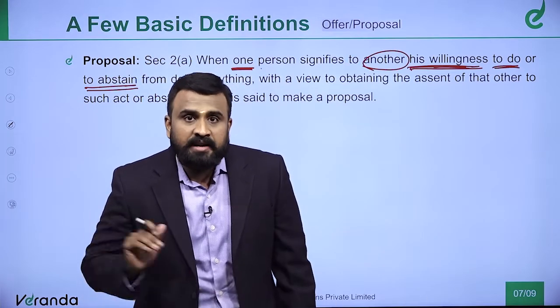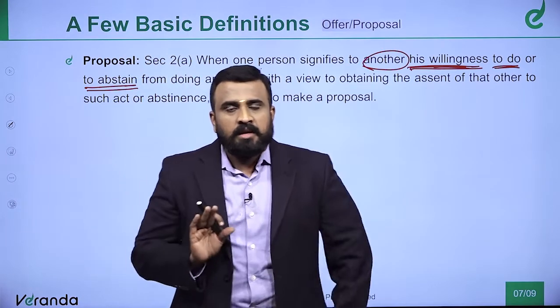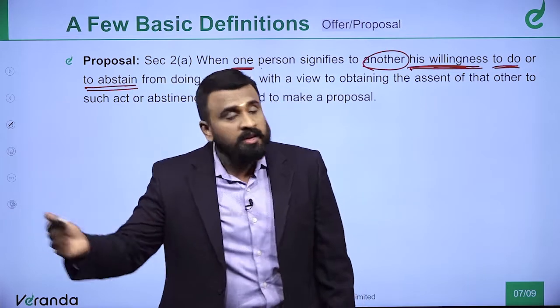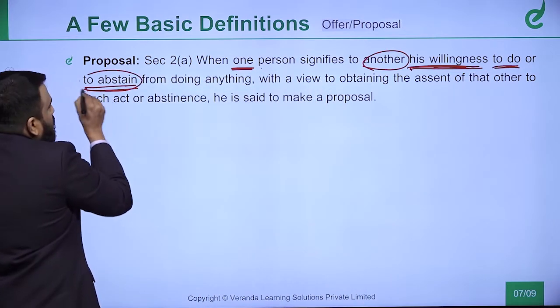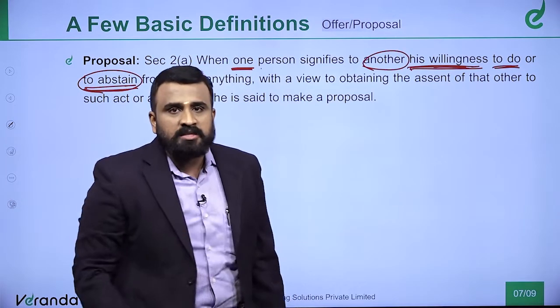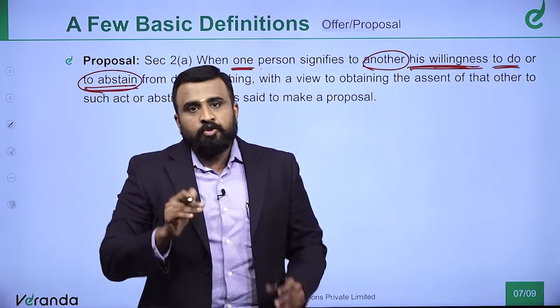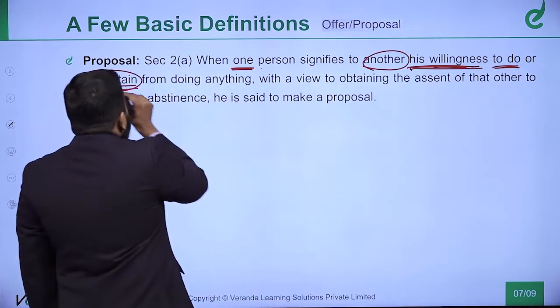If you are silent, if you don't do anything, I will give you 1000 rupees. Now tell me, for not doing, that is to do or to abstain. To abstain means not to do, which is like negative. I will not do this, for which you give me money, you give me something. That's the place where you should understand to abstain.